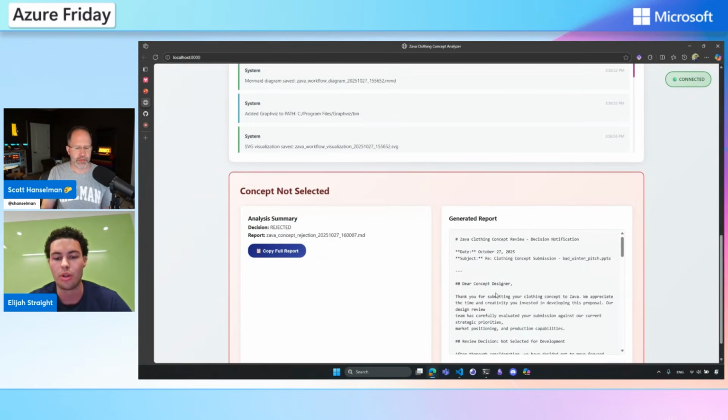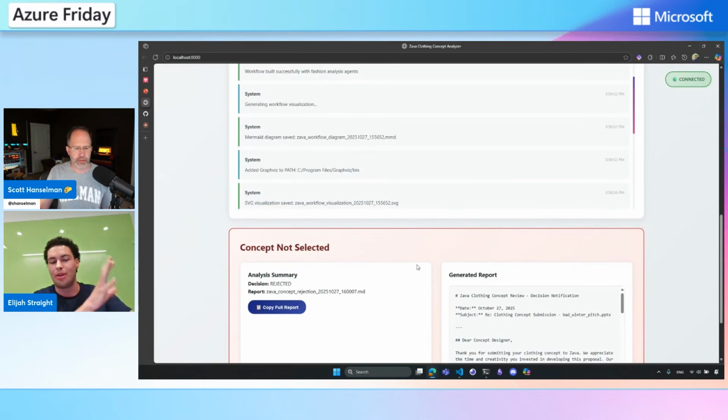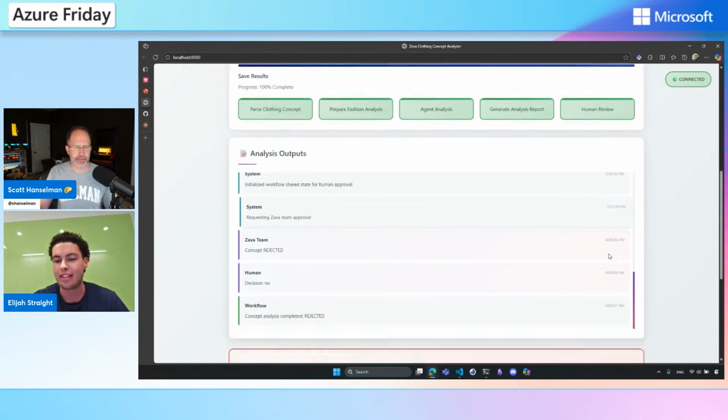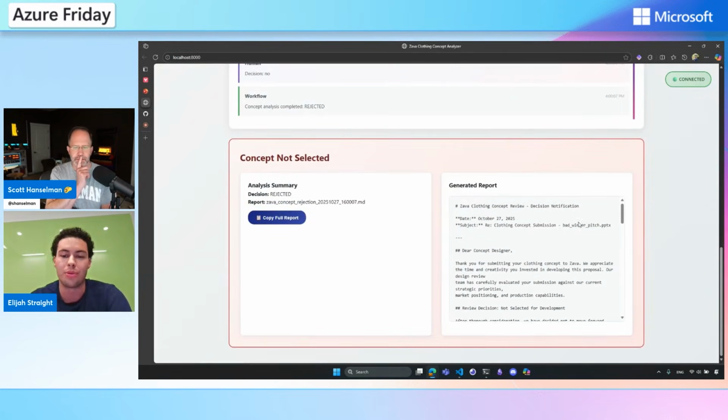So pretty cool. We went from one of many slide decks, passed it to the agents, let them write a little report for us, had us as the human review the content of what it was thinking, and then finally make a decision that we felt comfortable with. Pretty awesome. That's so clean, and I wonder, this could ultimately be inserted into any process. You could be doing it via email. It could be done in Teams. You could plug whatever user interface you wanted on top of this, because it's ultimately a business process.